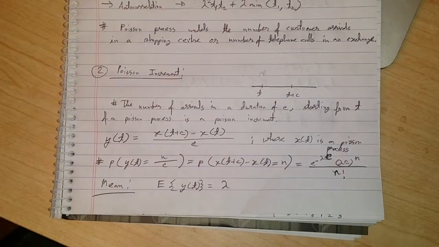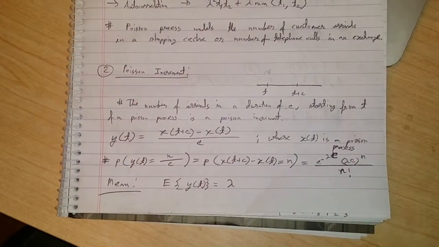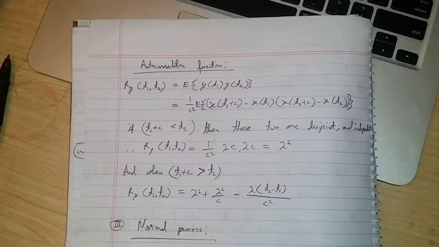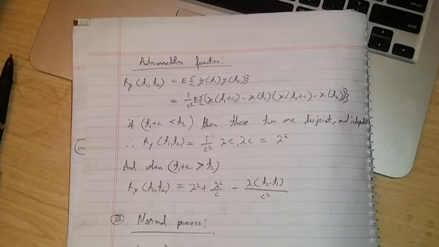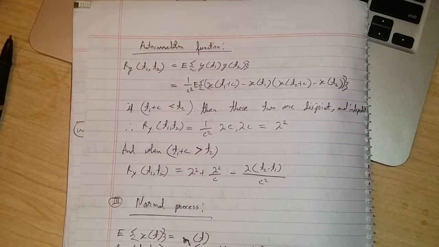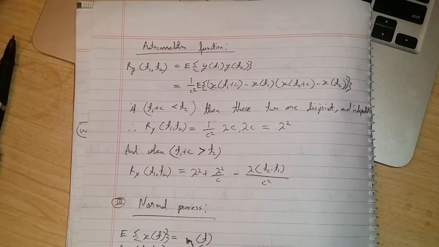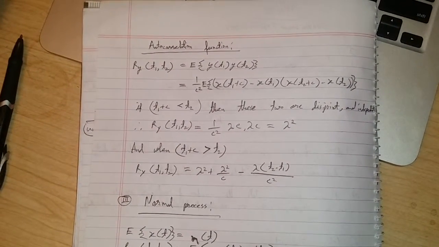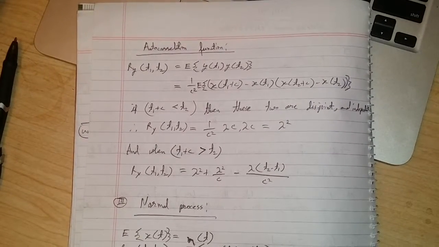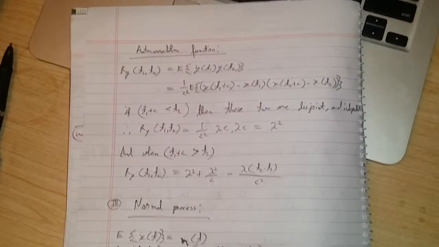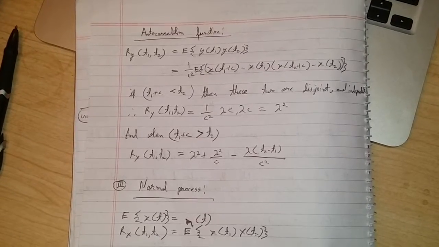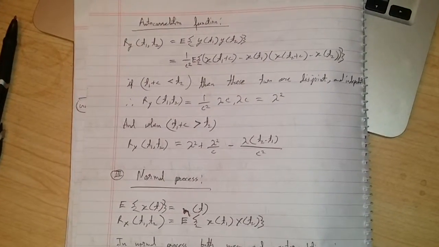In a Poisson increment the mean is lambda, which is not a function of t, and the autocorrelation is also not a function of t. It is just lambda square if t1 plus c is less than t2, which means the time durations are disjoint. But if they are not, then it's lambda square plus lambda times c minus the absolute value of t1 minus t2, divided by c square, which is a function of the time difference after all.